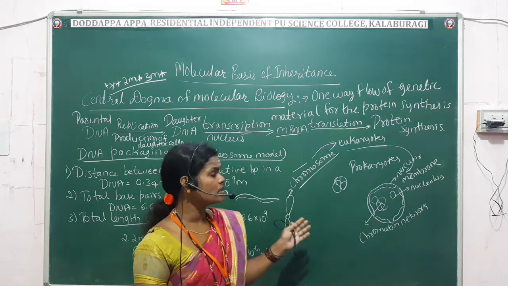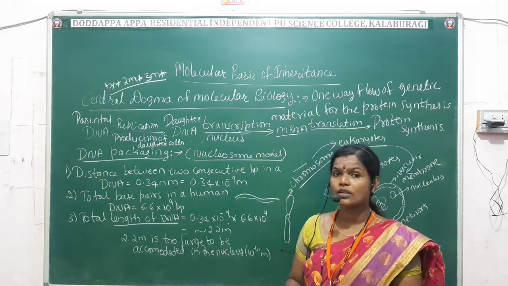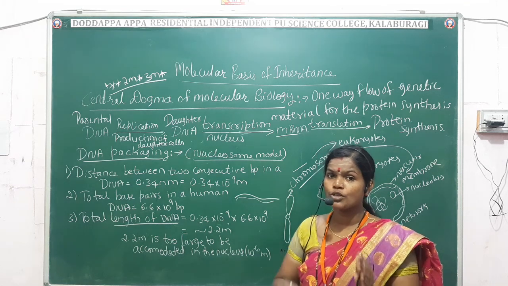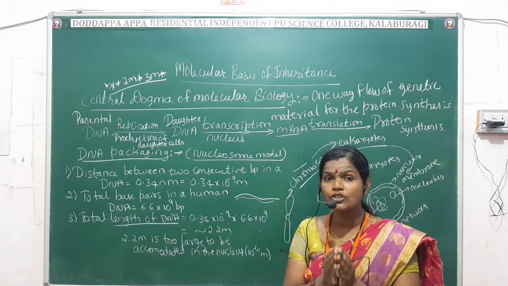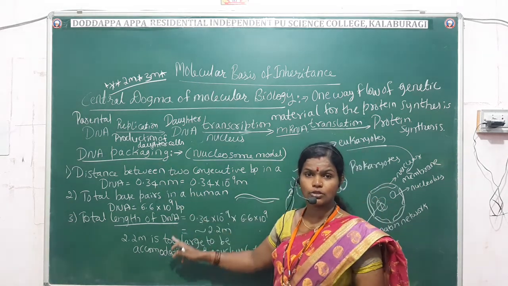So, to form the chromosome structure, we should have knowledge of the length of the DNA. You can see here the calculation of the length of the DNA.